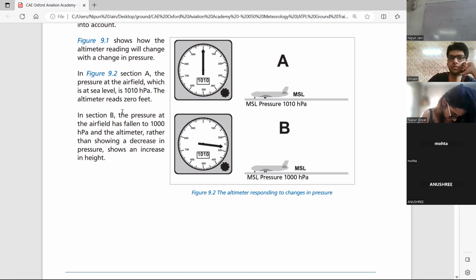That is why we are studying altimetry. Why we are studying altimetry? To understand these pressure changes and how these pressure changes will affect our altimeter reading. That is why we are studying altimetry. Okay.